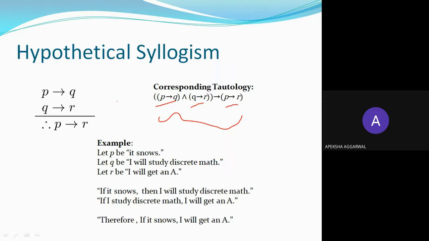So if it is snowing, I will study discrete math, and if I will study discrete math, I will get an A. Okay. So if this and this, this means indirectly, if it snows, I will get an A.